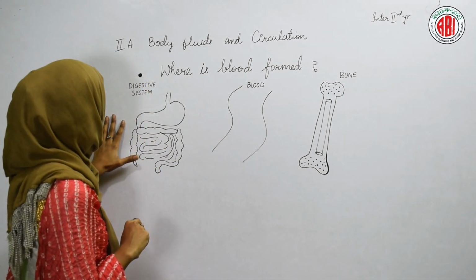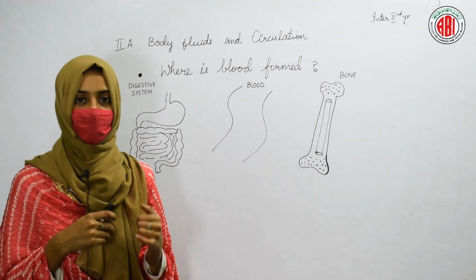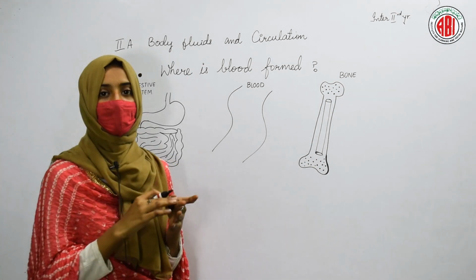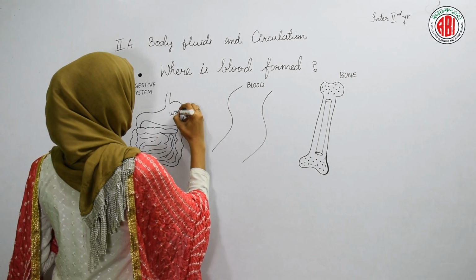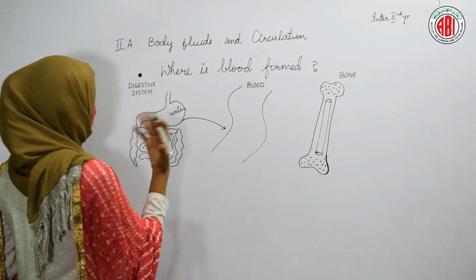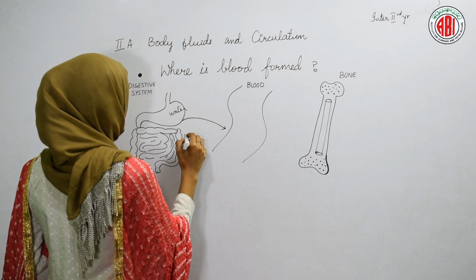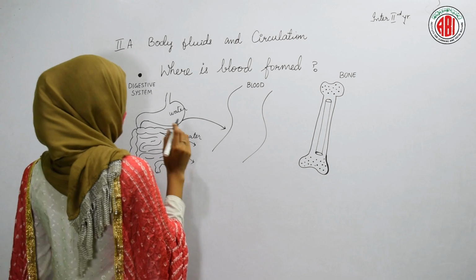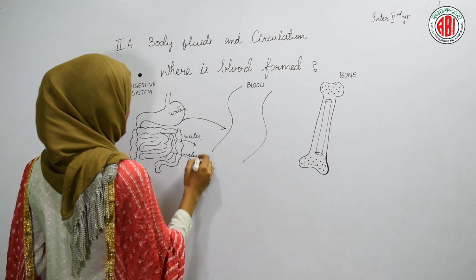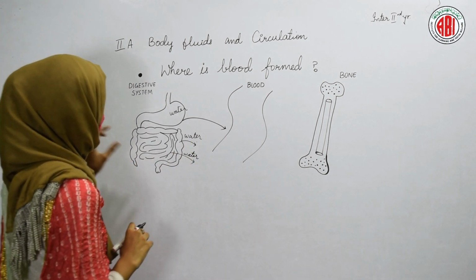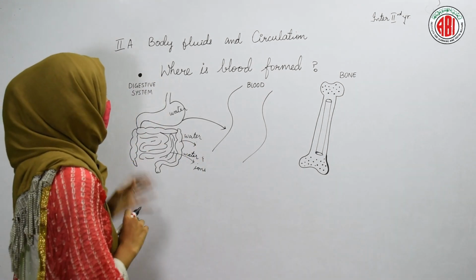In the first chapter, on the process of digestion, we have seen that as soon as food enters the stomach, the digestion process starts. During digestion, along with the food, water is also absorbed. The water is absorbed by the stomach. The small intestine also helps in the absorption of water, and the large intestine helps in the absorption of water as well. Different ions can also be absorbed by all these digestive parts.